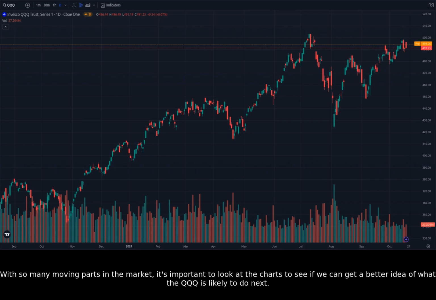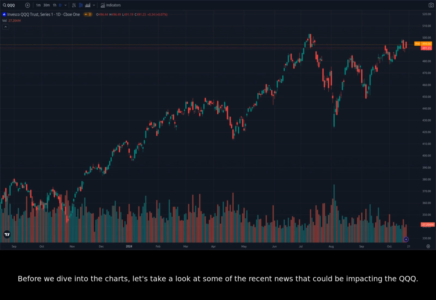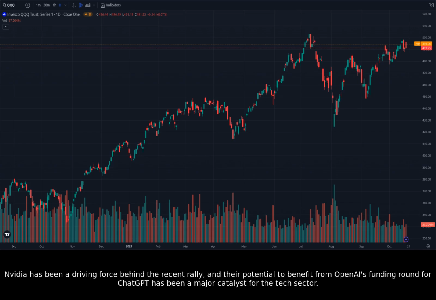With so many moving parts in the market, it's important to look at the charts to see if we can get a better idea of what the QQQ is likely to do next. Before we dive into the charts, let's take a look at some of the recent news that could be impacting the QQQ. Nvidia has been a driving force behind the recent rally, and their potential to benefit from OpenAI's funding round for ChatGPT has been a major catalyst for the tech sector.